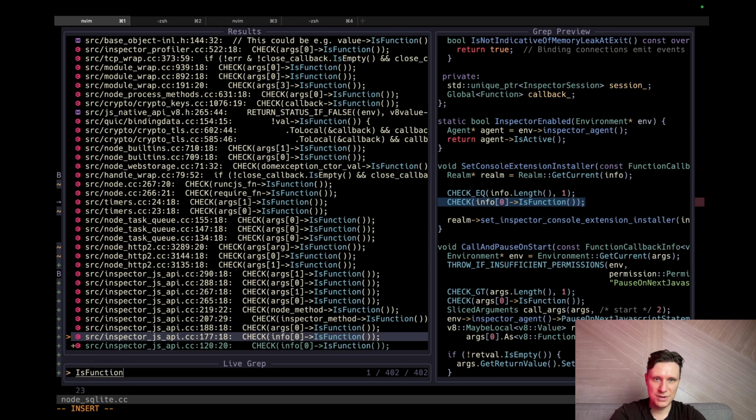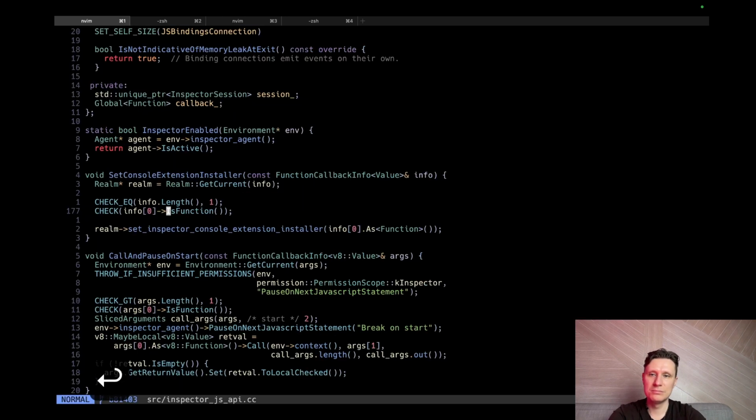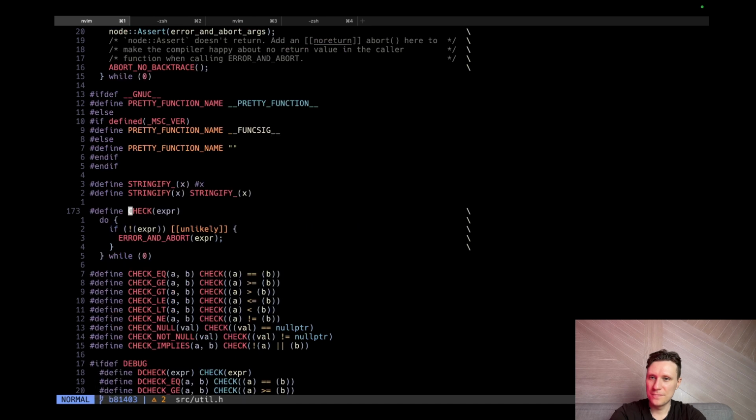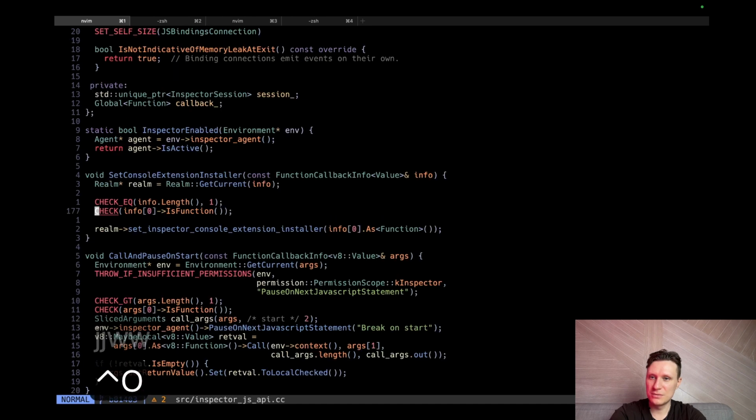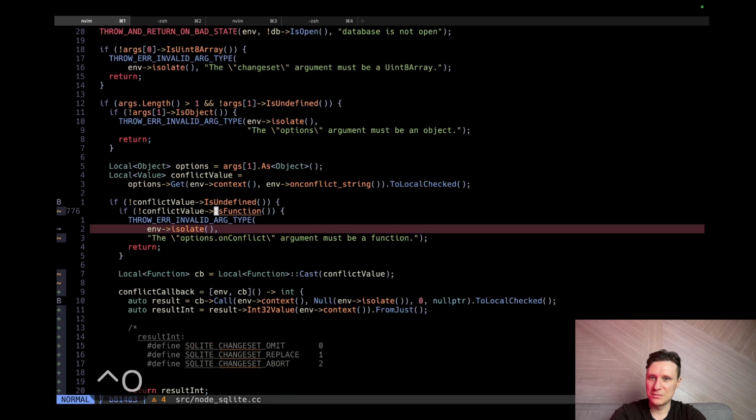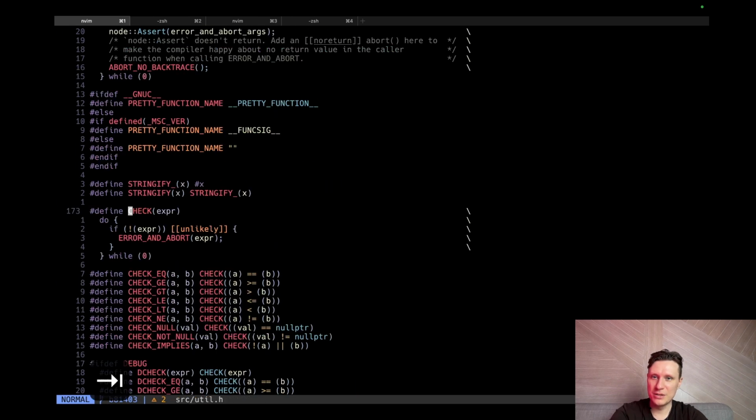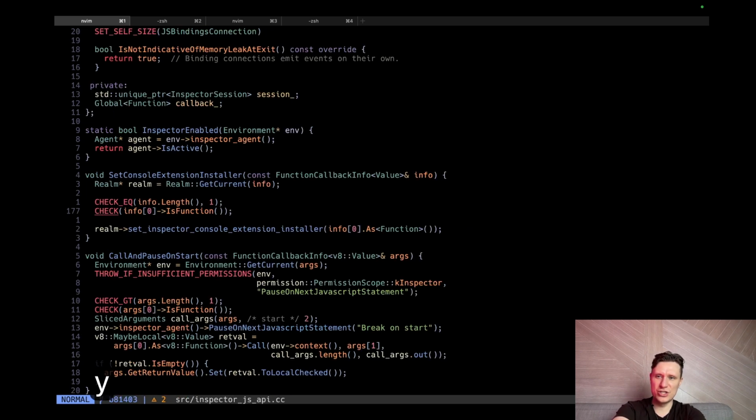This function is function. Check. What is check? So check is like a third. Check is a third, and why don't we use check? Function callback info, the same thing here. Why don't we use just check? It will be much easier.